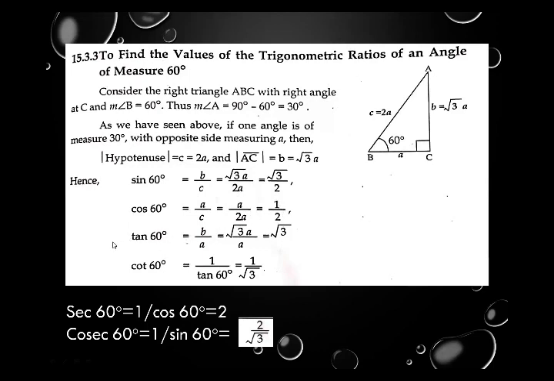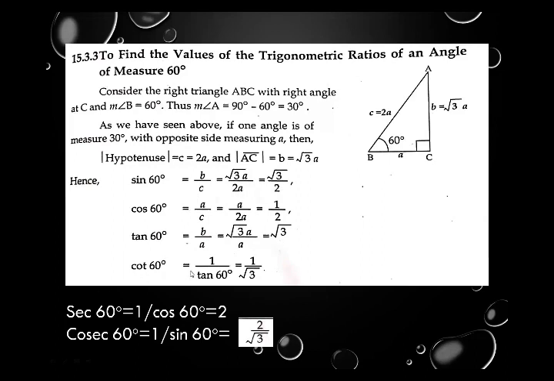Tan 60 equal to B upon A means perpendicular upon base. Here B is representing perpendicular and A is representing base. So that's why we write B upon A. The value of B is root 3 into A, whereas denominator is the same. Cancel A and A, we get the answer only root 3.